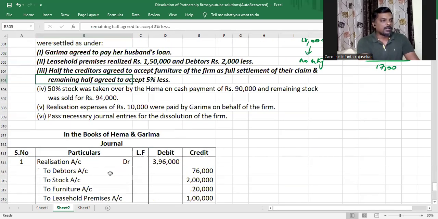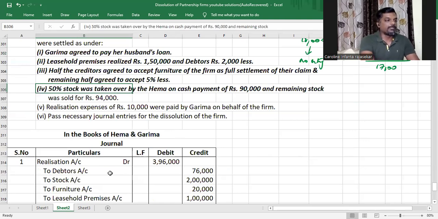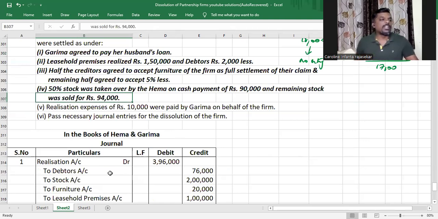So we have another splitting happening. 50% of the stock was taken over by Hema on cash payment of rupees 90,000. And remaining stock was sold for 94,000. So Hema has taken the 50% of stock. Usually when partner takes over the stock, a journal entry is partner's capital account debit to realization account.